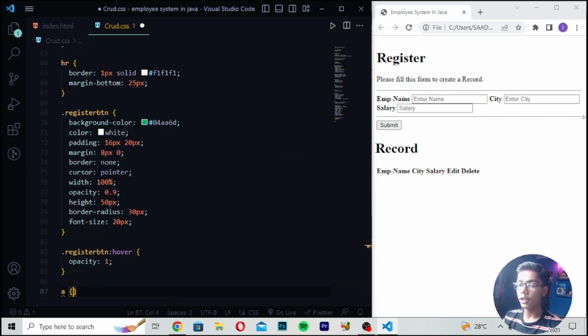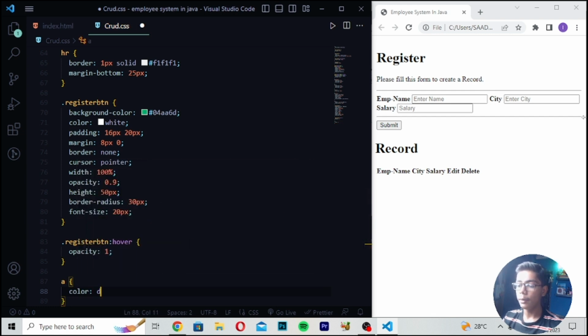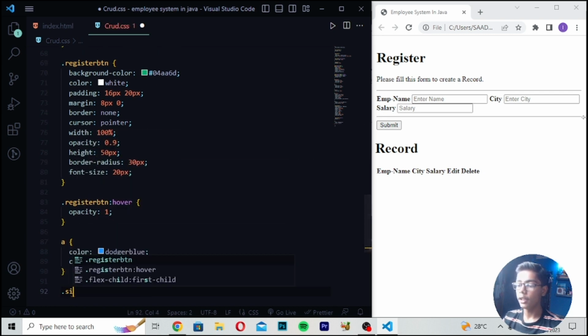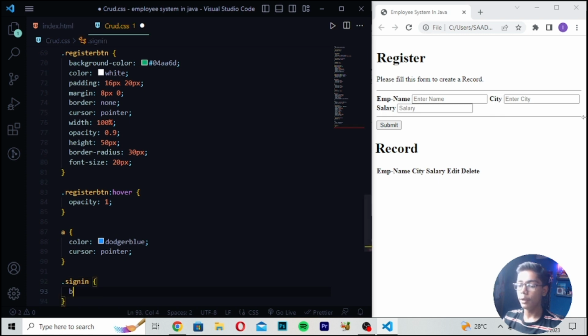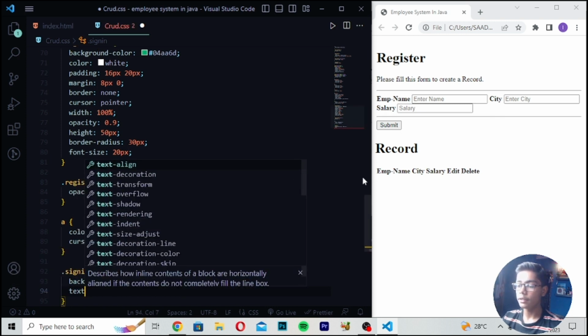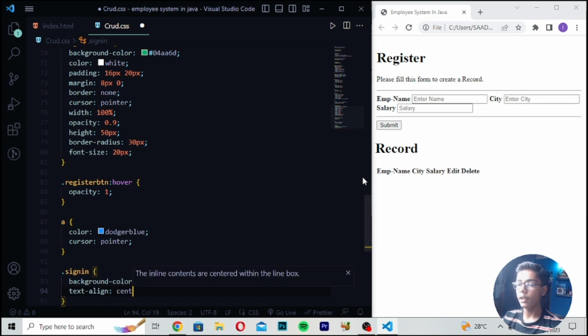Then here you have to write a tag, color, and in color I will be writing roger blue. Here you have to do one thing. Here I will write cursor pointer. Then you have to write sign in, and then I will write the background color, which should be f1. Then after writing this, you have to write a tag, text align, and here I will write center.